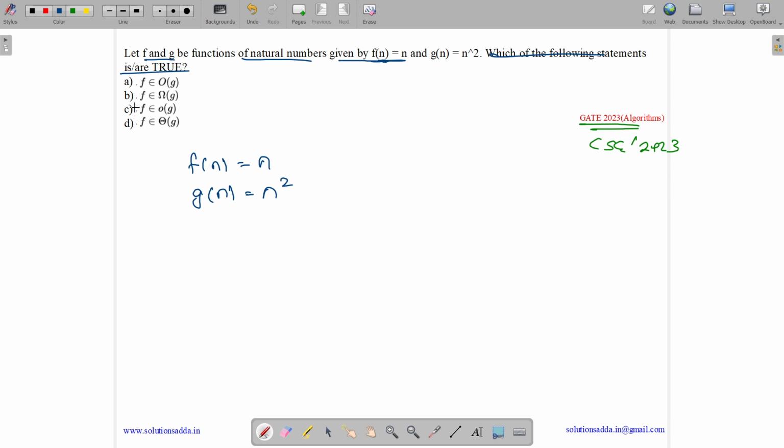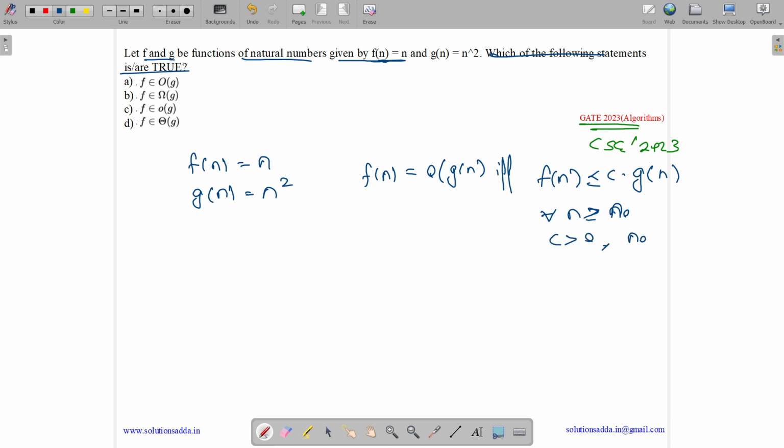f(n) is big O of g(n), f(n) is omega of g(n), f(n) is small o of g(n), and f(n) is theta of g(n). So when can we say f(n) is big O of g(n)? We can say f(n) is big O of g(n) if and only if f(n) is less than or equal to some constant times g(n) for all n greater than or equal to n naught, for c greater than 0 and n naught greater than or equal to 1. So let us see whether this condition is satisfied.